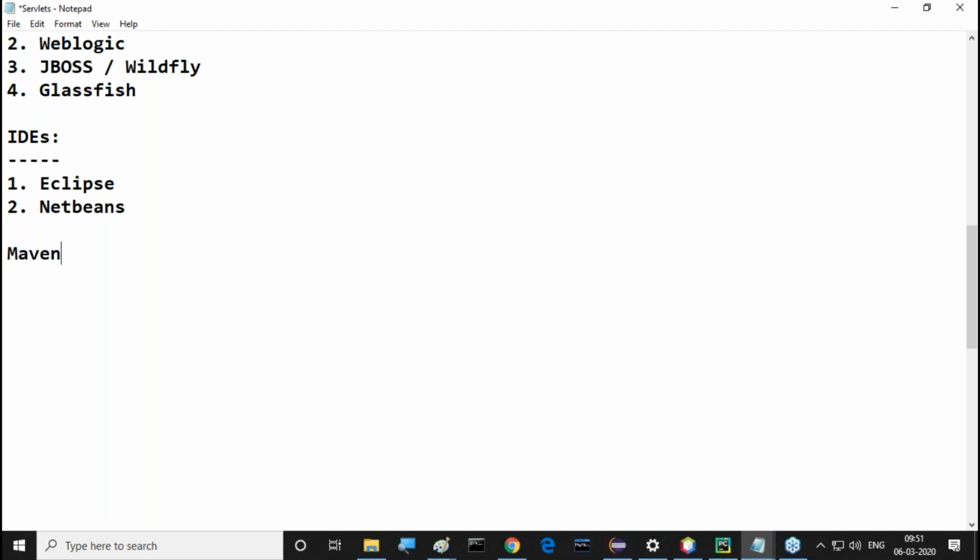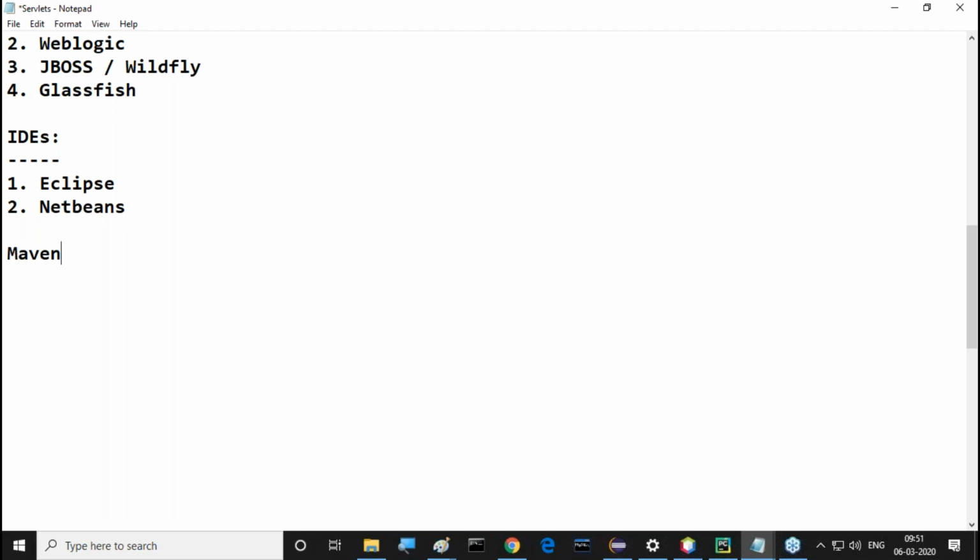Say, for example, if you take Hibernate now, 15 jar files are required. But in advanced Java, only one jar file is sufficient, the driver jar file. So here the intensity of Maven is very less. But if you go for framework level, Maven's importance comes in. So as a bridge between advanced Java and frameworks, I'm going to discuss Maven.